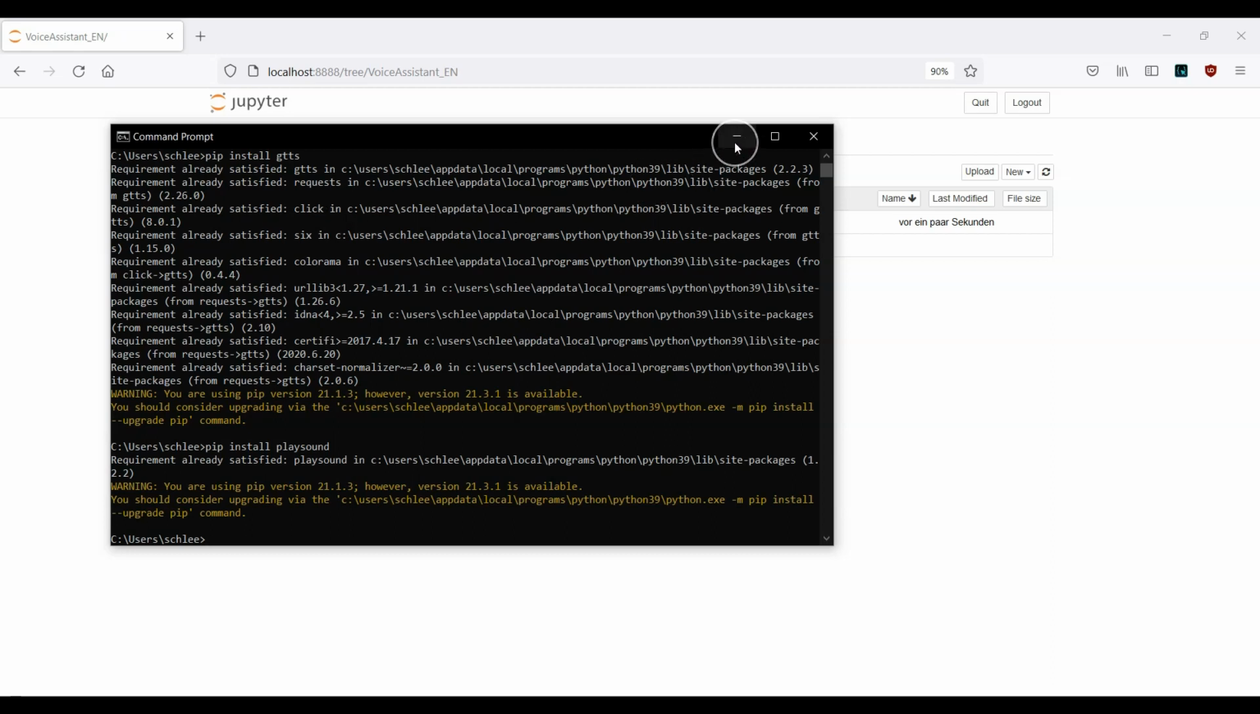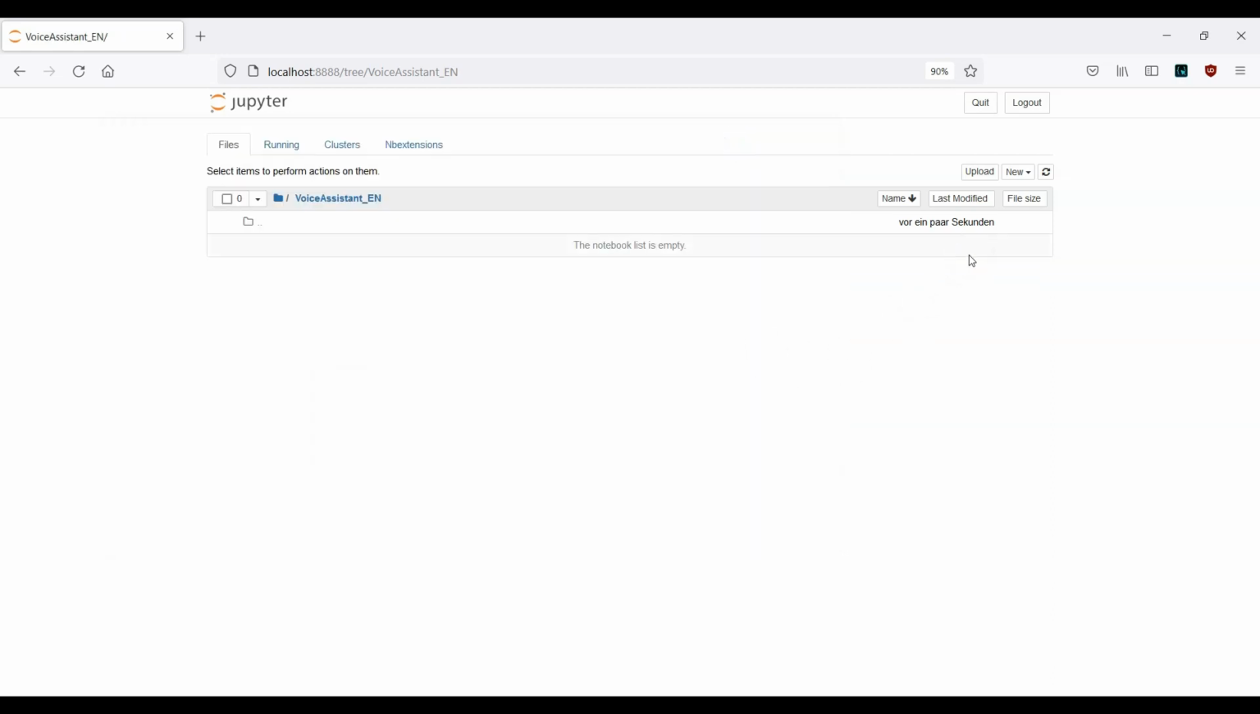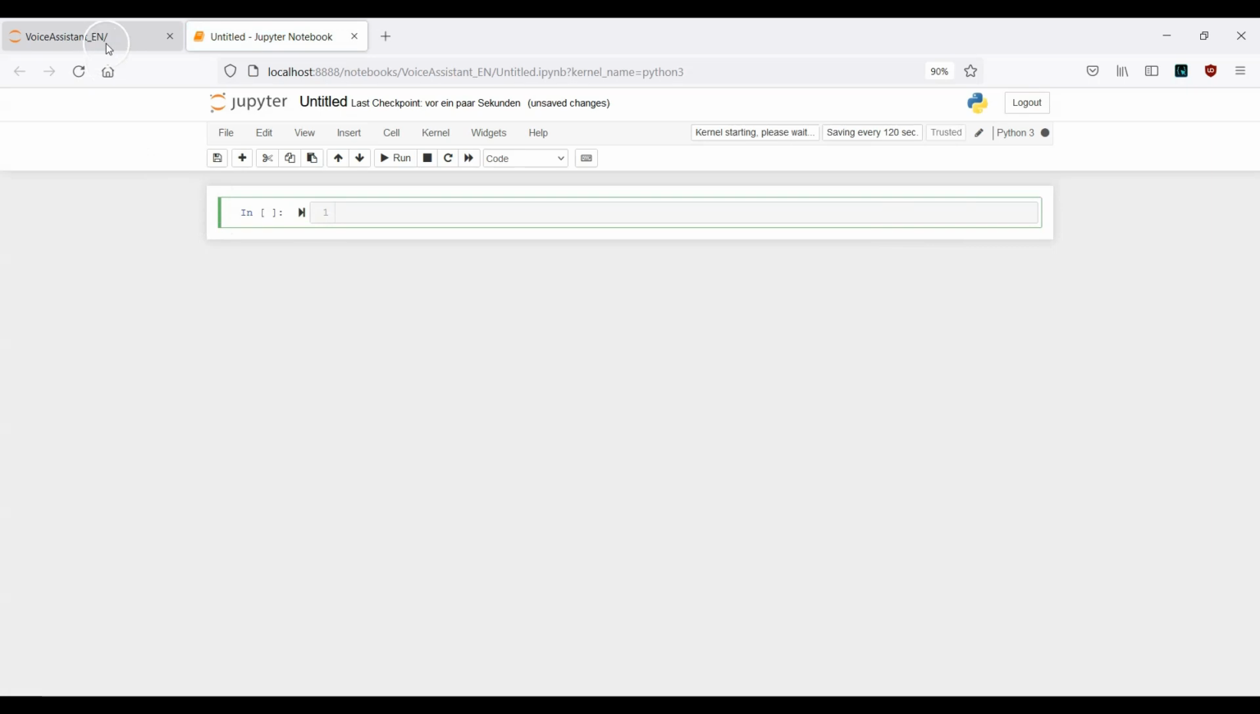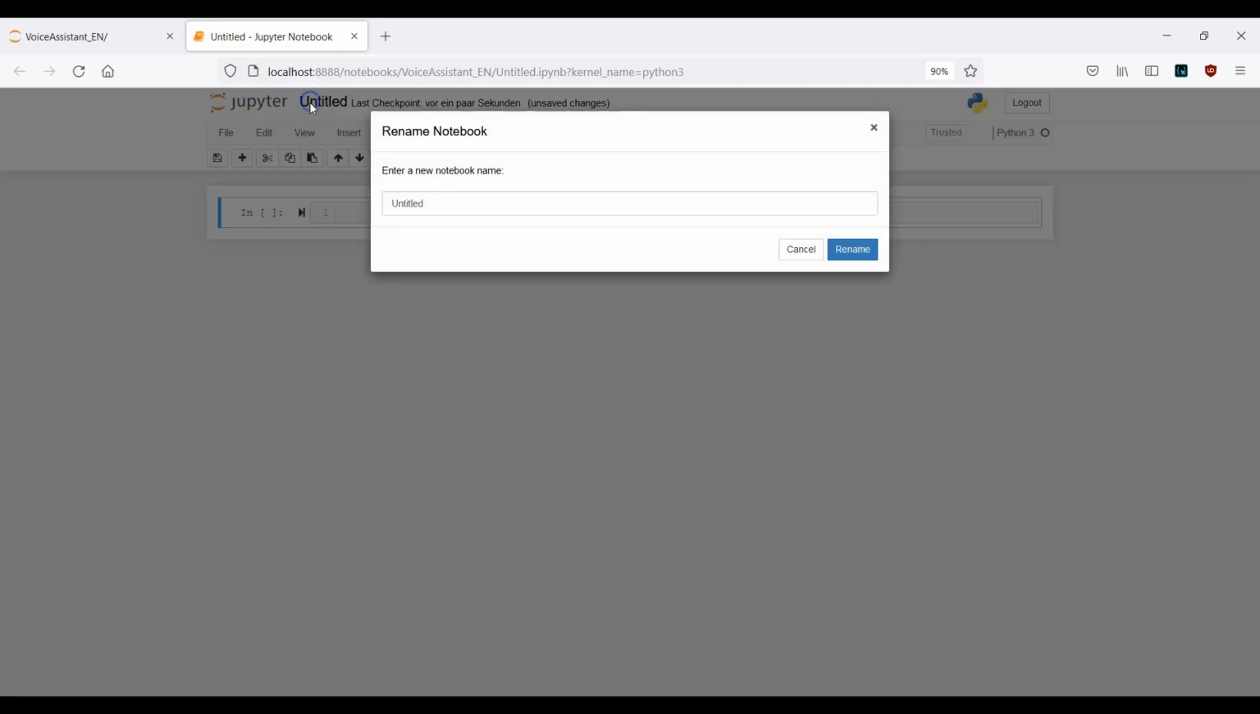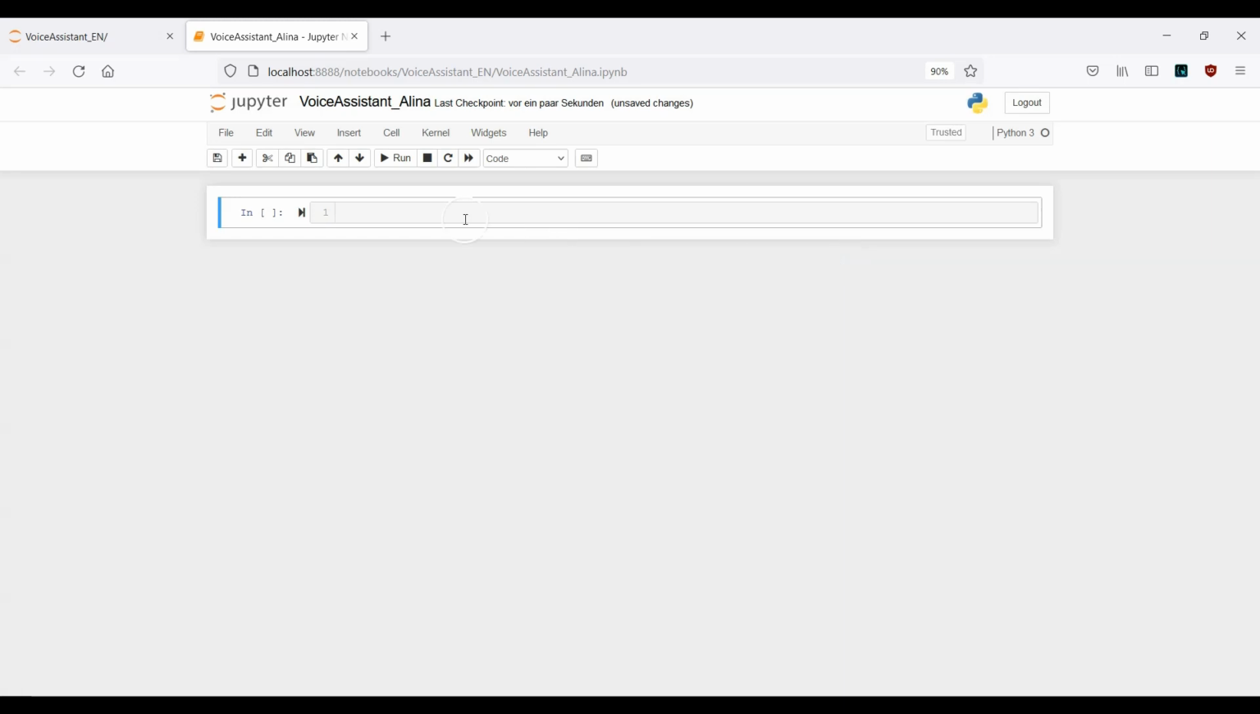Okay, minimize this command prompt, and now we can just go ahead and open our first notebook. So go to new, click on Python 3, and now you can see here that inside a different tab, this notebook is actually opening, and here we can rename it. So the name of the notebook will be voice assistant _ Alina, and Alina is just the name of the assistant itself. If you wish, of course, you can choose another name, but now in this tutorial we will go with Alina. So click on rename, and now we can start.